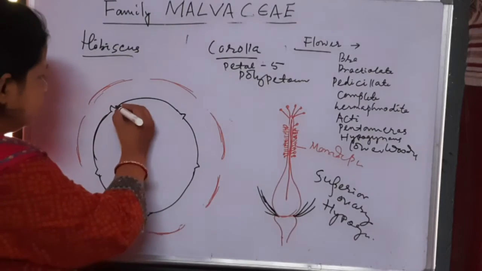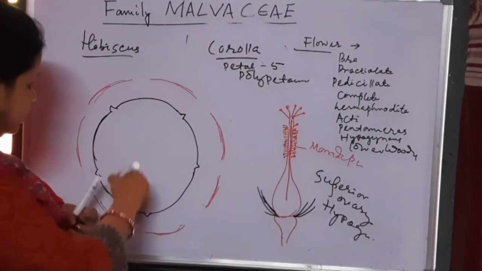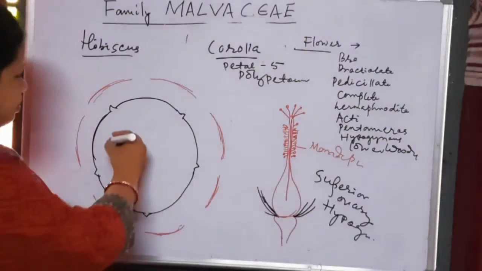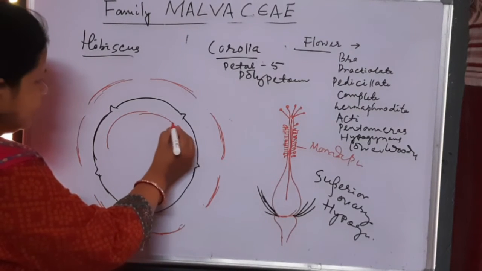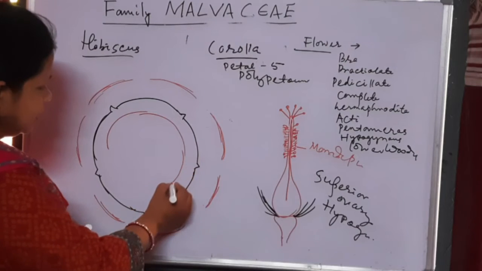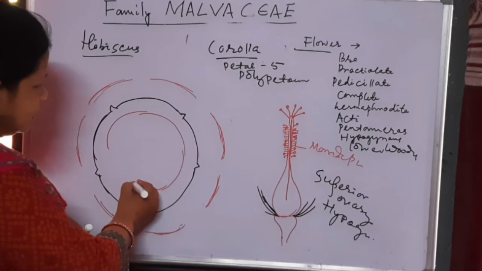Next ring is corolla. Number of petals 5 and they are arranged in twisted manner, or the estivation is twisted.